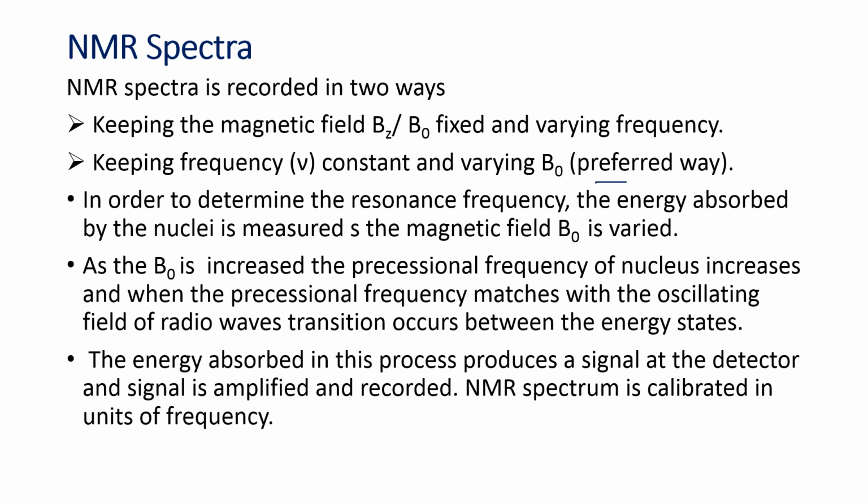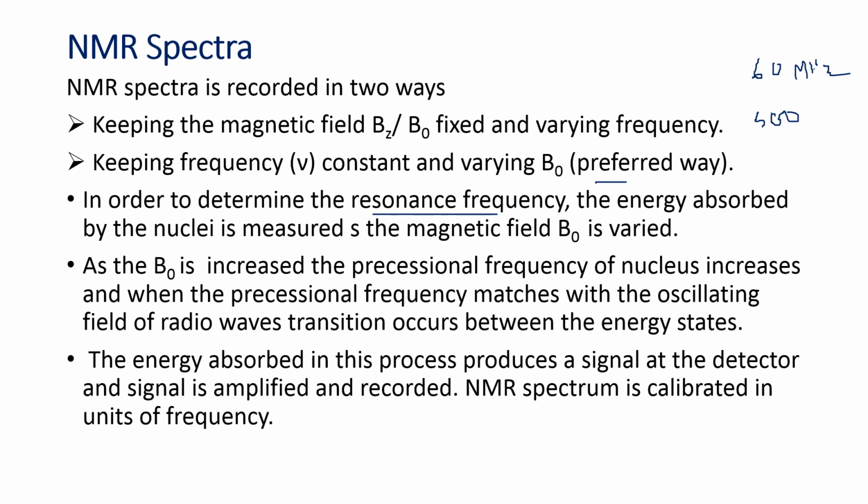When we keep the frequency constant in the instrument, we have instruments like 60 MHz, 100 MHz and also 500 MHz frequency instruments. In those instruments, for example 60 MHz, that means the frequency is fixed at 60 MHz. The highly sensitive instruments will have 500 MHz fixed frequency also. In order to determine the resonance frequency, the frequency at which the nucleus will resonate, the energy absorbed by the nuclei is measured by varying the magnetic field.